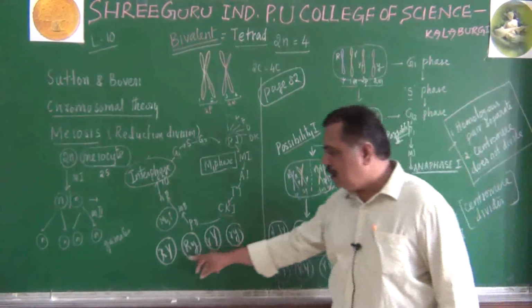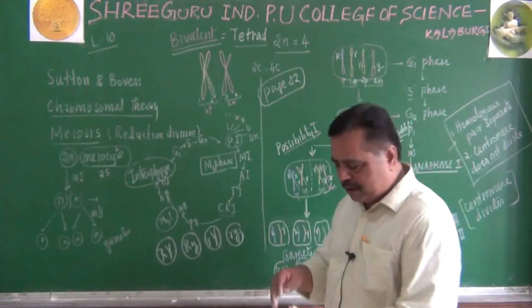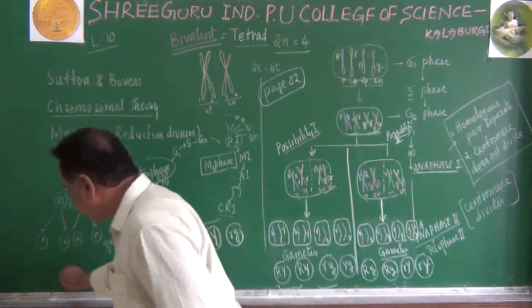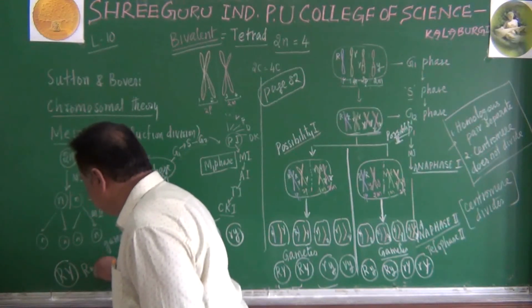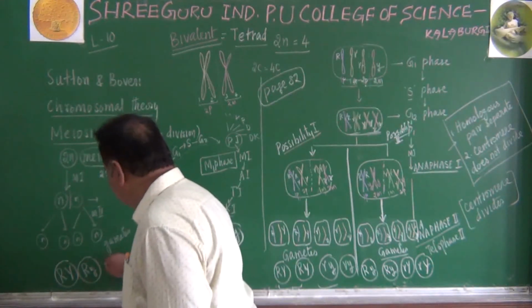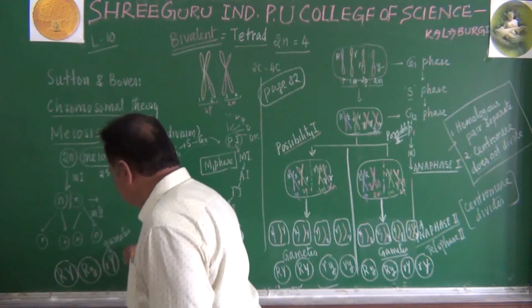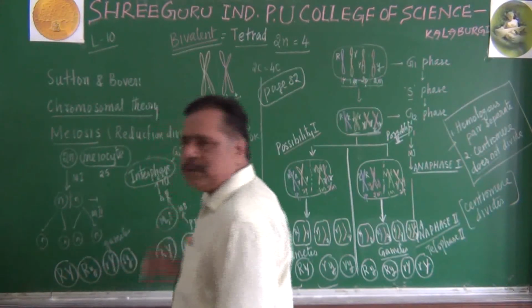Later what will happen? These are male gametes, imagine. In the same way, the female meiocyte will also produce 4 types of gametes, like this only. It will also undergo all the possibilities and it will also produce 4 types of gametes.